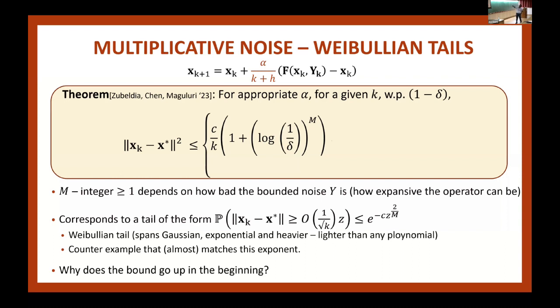Okay, and this M in the exponent here, if you write it the other way in terms of the tail, you would get z to the power 2 over M. Which means if M equals 1, this is like a sub-Gaussian tail. If M is 2, it is an exponential tail. And if M is greater than 2, then this is called a Weibull tail. But this is always some kind of exponential form, lighter than any polynomial tail. So this is always lighter than what you get by using Markov's inequality on the mean square bound.